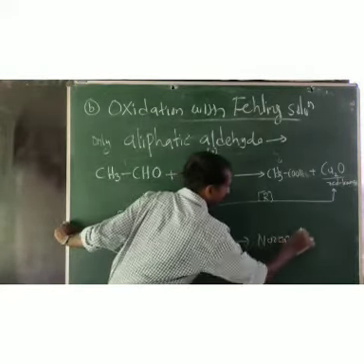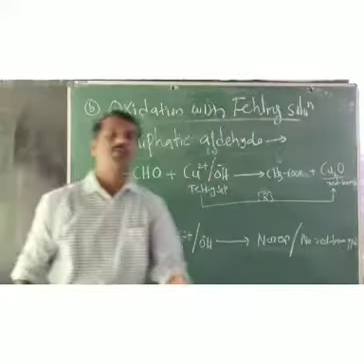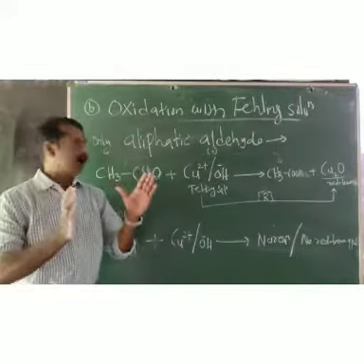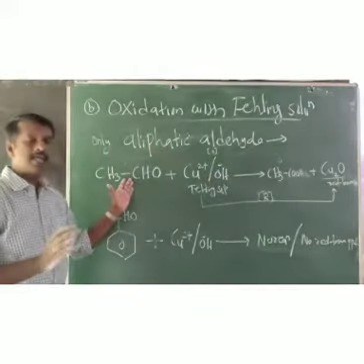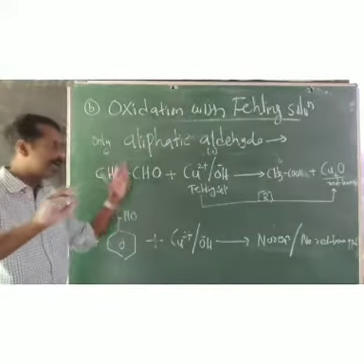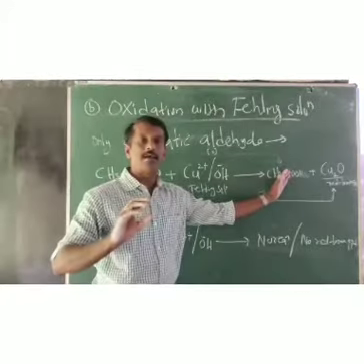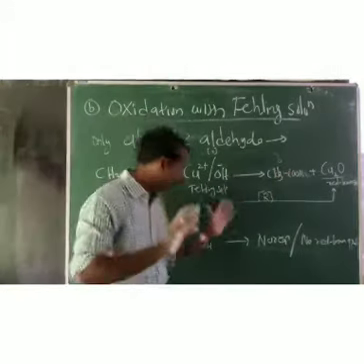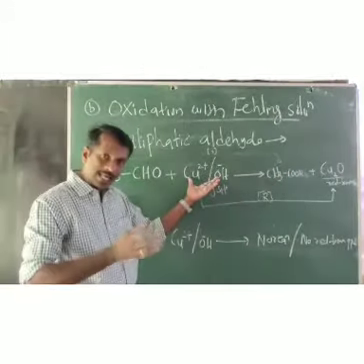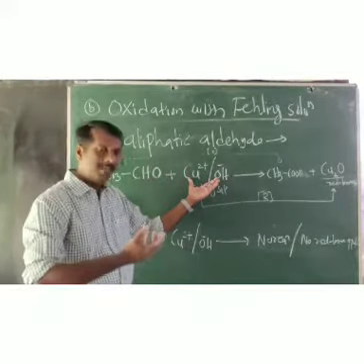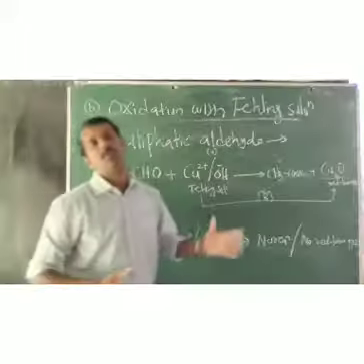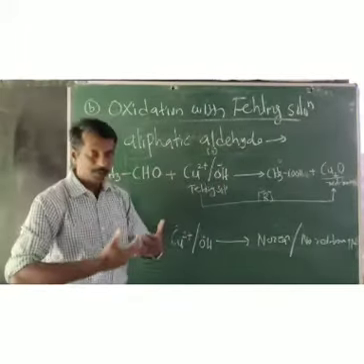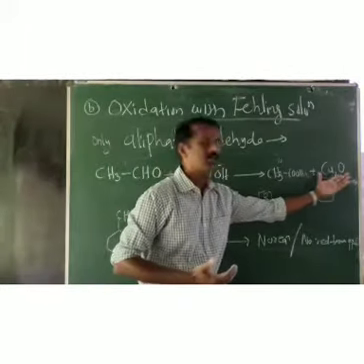So this is very important. Oxidation with Fehling's solution: Fehling's solution will oxidize aliphatic aldehyde into the corresponding carboxylic acid, and at the same time Fehling's solution itself will be reduced to red brown cuprous oxide.